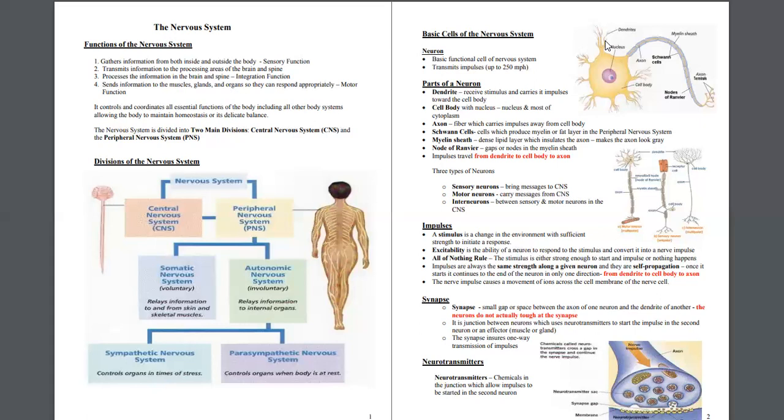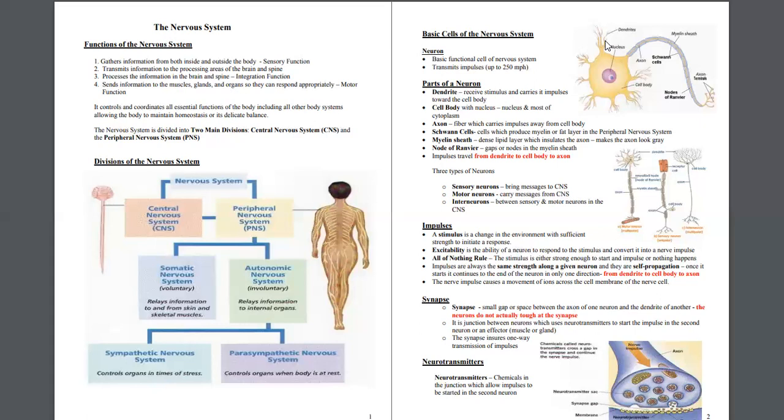If we talk about impulses, stimulus is any change in environment with sufficient strength to initiate a response. Excitability is the ability of neuron to respond to stimulus and convert it into nerve impulse. And all or nothing rule: the stimulus is either strong enough to start an impulse or nothing happens. Synapse is a gap or space between axon of one neuron and dendrite of other.